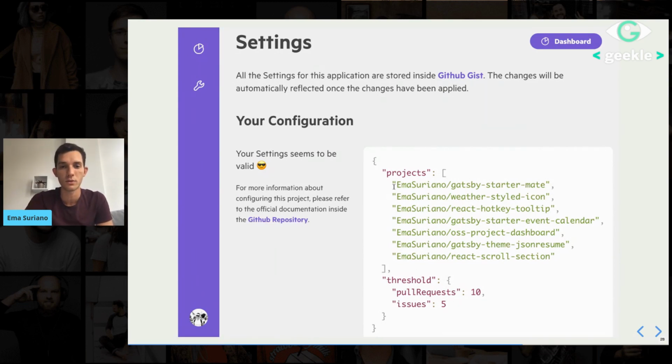And then here you define the name of the projects and then the threshold. So the name of a project is very straightforward. It is which projects do you want to monitor?